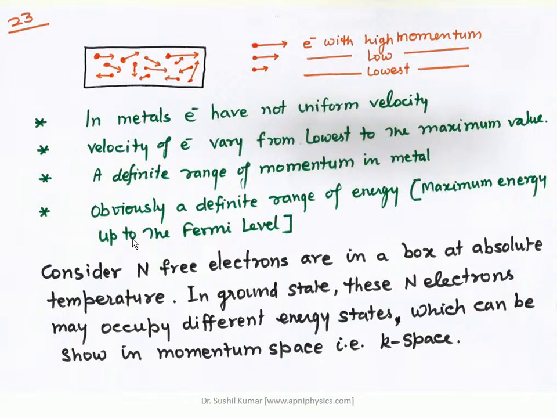Now consider N free electrons in a box at absolute zero temperature. In the ground state, these electrons may occupy different energy states in momentum space, which is known as k space. One can understand momentum space or k space similar to coordinate space, as you see in xyz.